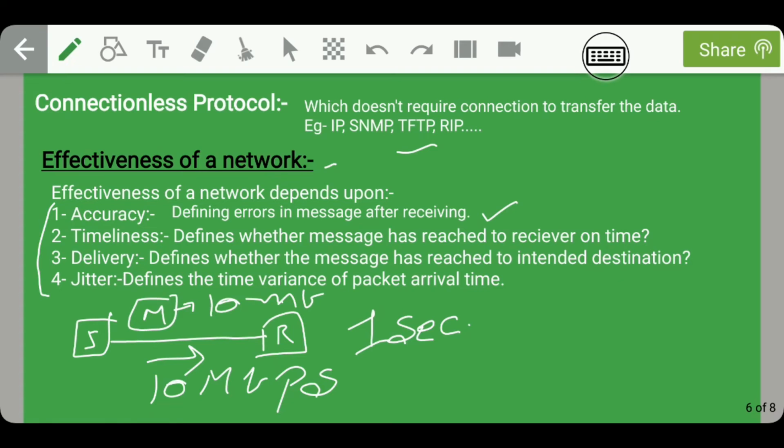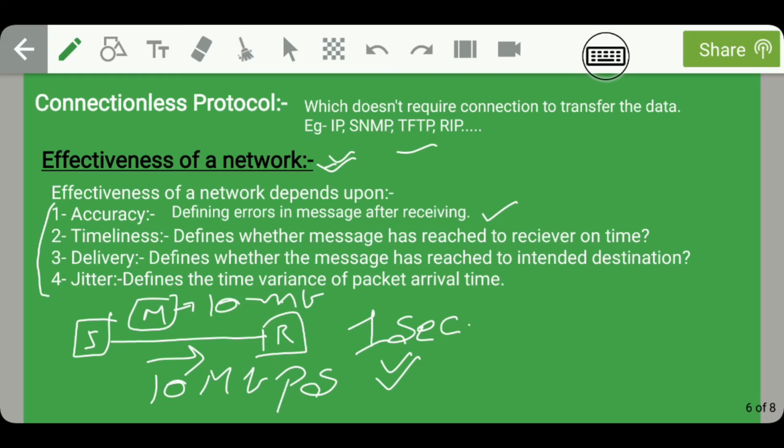If the message has reached the receiver within time, then we can say that the network is effective. On the other hand, if the message takes more than 1 second, then we can say that the network is less efficient. So from here, we can conclude that timeliness defines whether the message has reached the receiver on time or not. Guys, moving on to the third term, delivery.